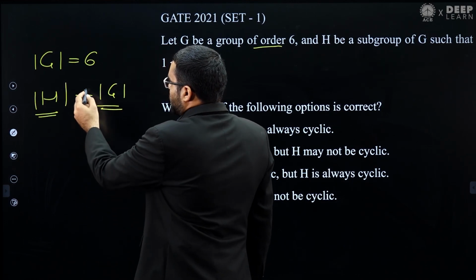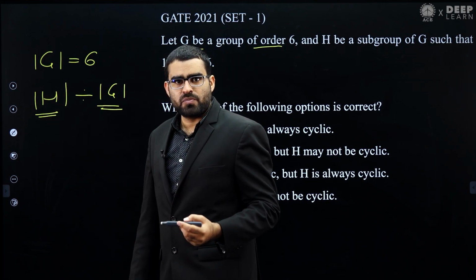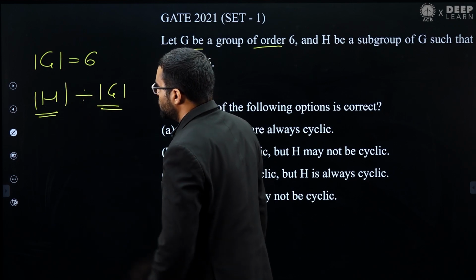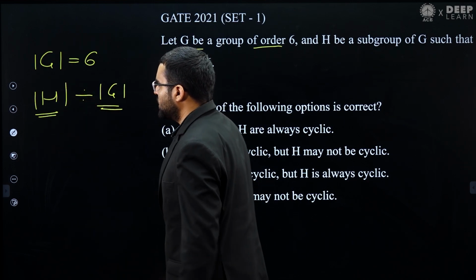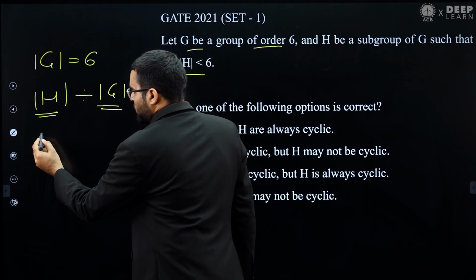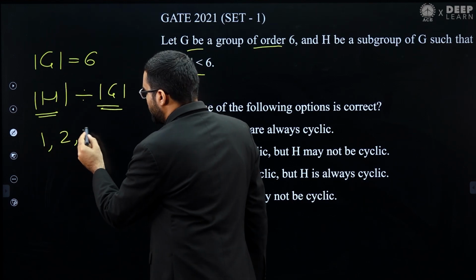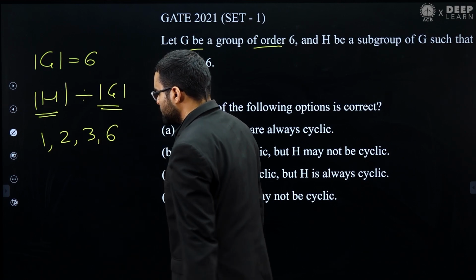So what are the possible sizes of subgroups of G? What are the numbers that divide 6? 1 divides 6, 2 divides 6, 3 divides 6, and 6 divides 6.